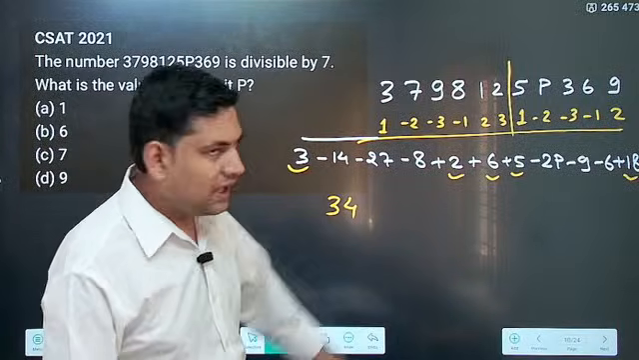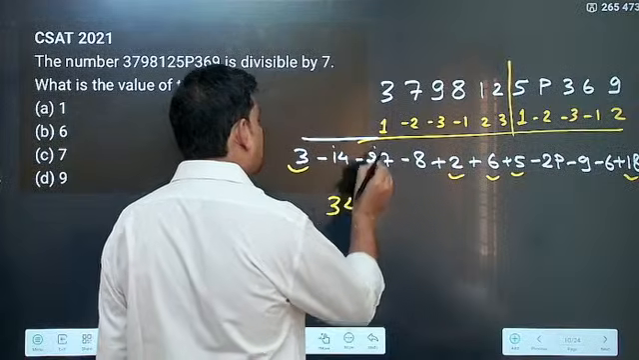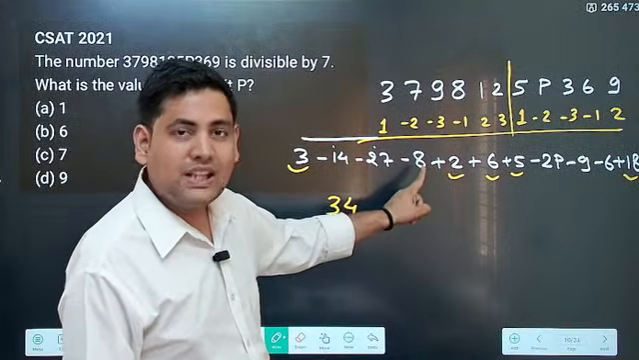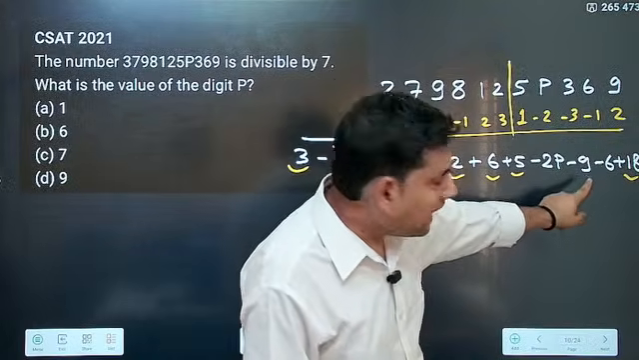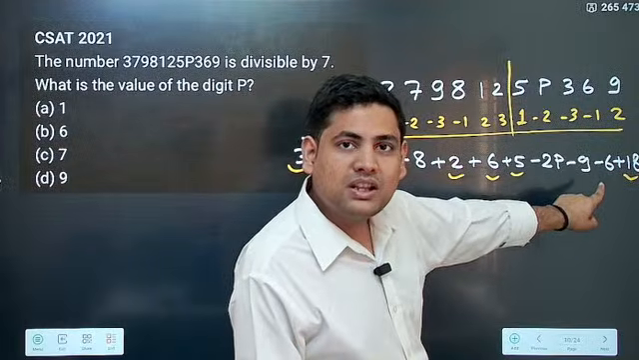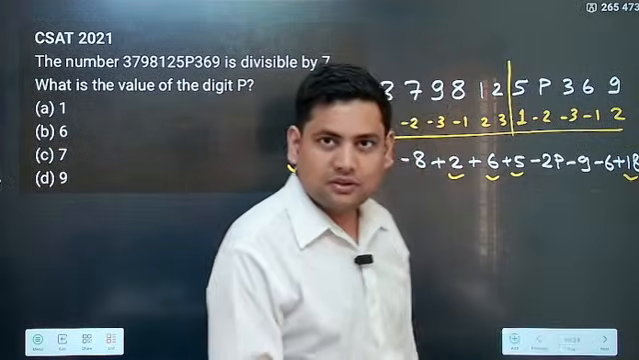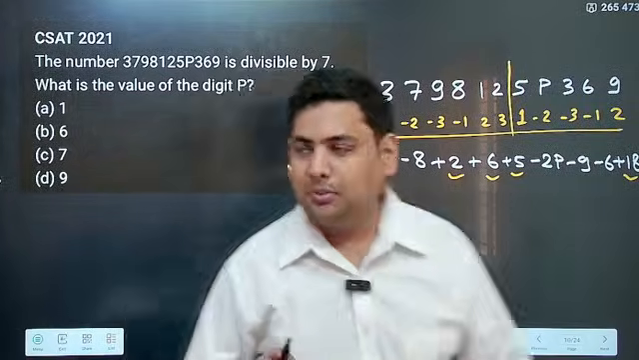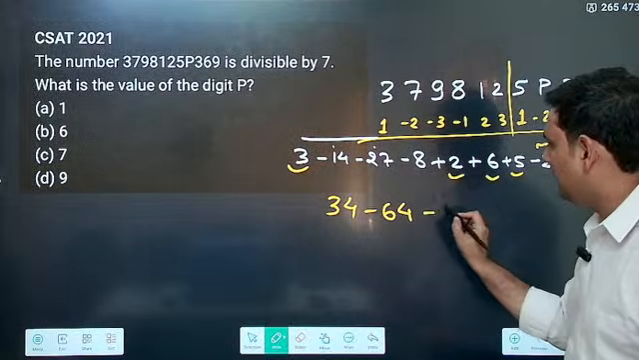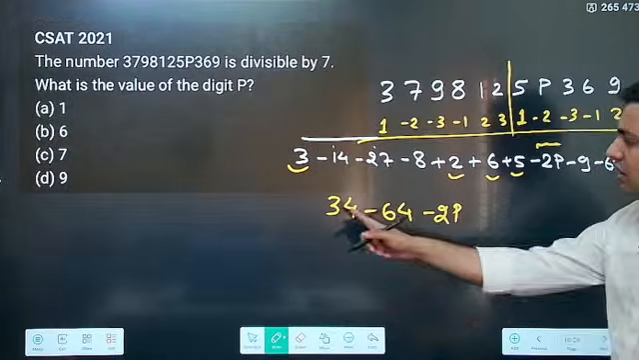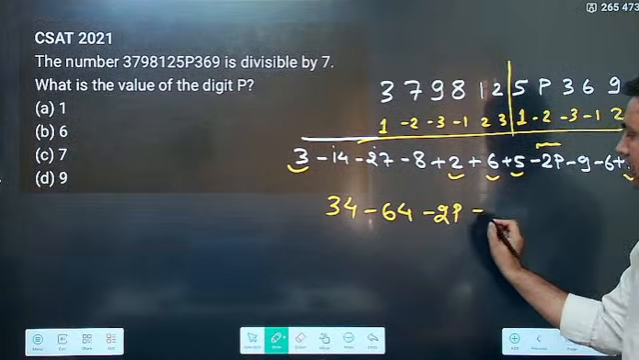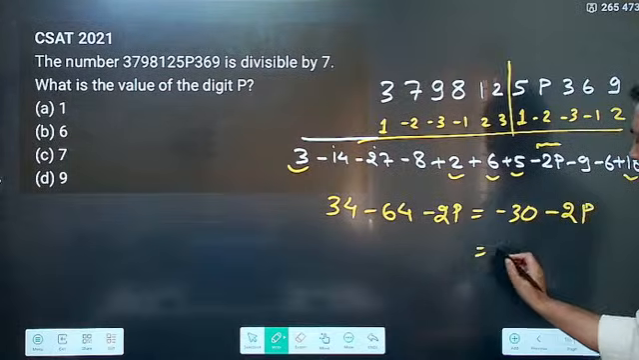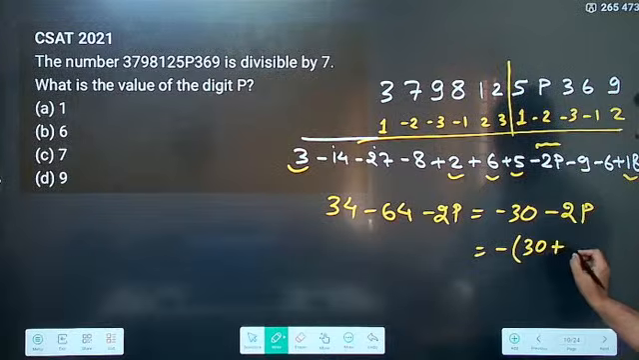Now you see all the negative terms. The negative terms are minus 14, minus 27. So this becomes minus 41, minus 41 and minus 8 is minus 49, minus 49 and minus 9 becomes minus 58, minus 58 and minus 6 is minus 64. One thing is still remaining, that is the minus 2p. 34 minus 64 is minus 30, minus 2p. Taking the minus out, this becomes 30 plus 2p.